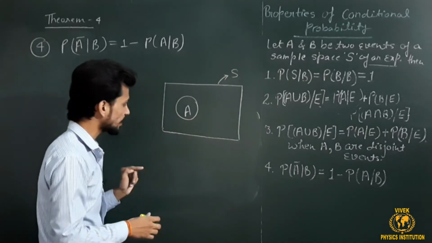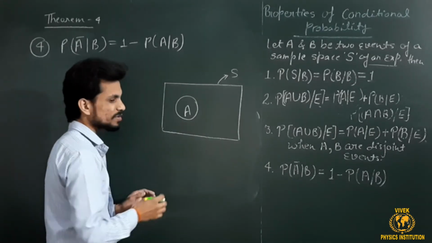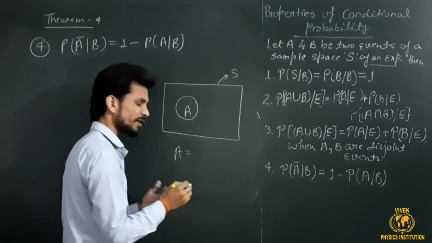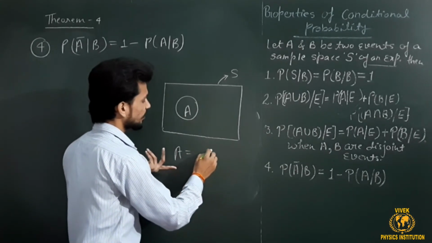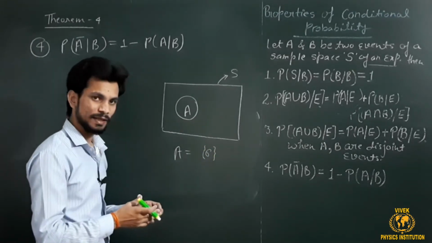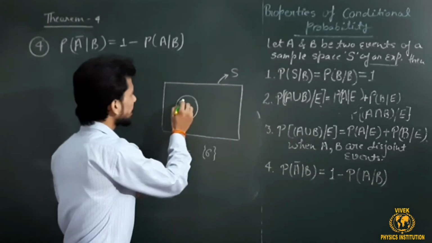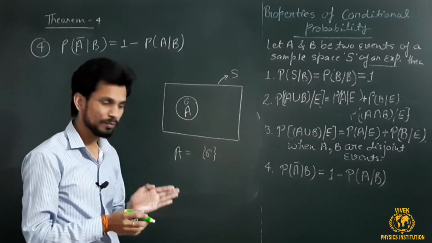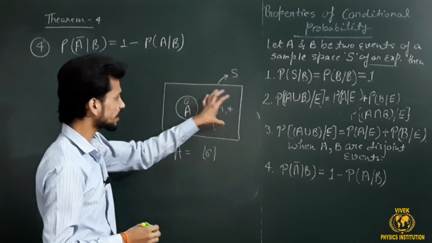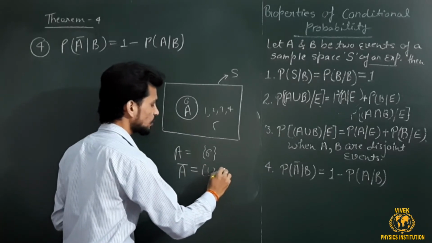If I take the example of rolling a die, let's say A is an event which tells me the number greater than 5, so that will be only the number 6 in the rolling of a die. And if I ask what are the numbers which are not in A, since A only includes 6, they are 1, 2, 3, 4 and 5. It means they are the elements which are not in A. This is denoted by not A, which comprises the elements 1, 2, 3, 4 and 5.